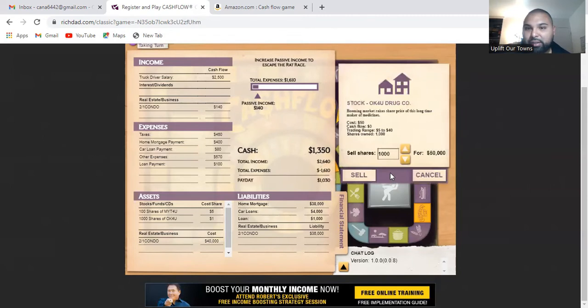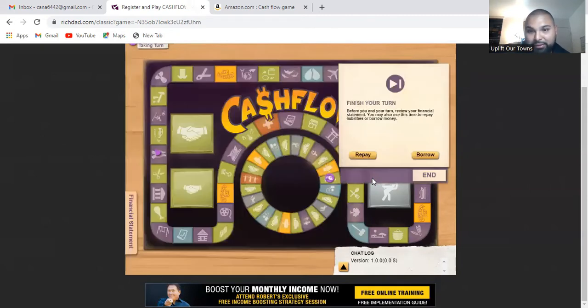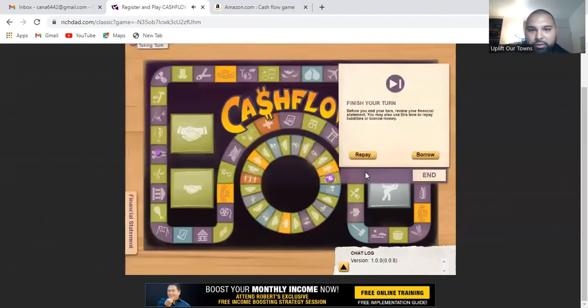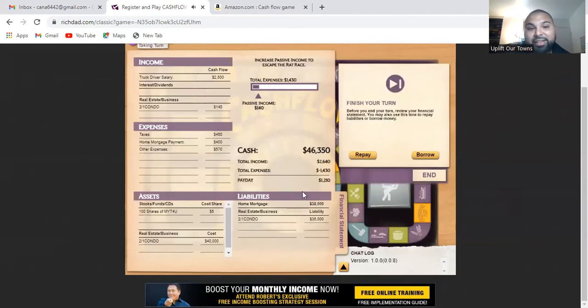So I'm going to sell it. And as you can see, I just made $50,000. So I'm going to sell. And then with the fact that I have $51,000, I'm going to repay this loan. And I'm going to repay my car loan, which leaves me with $46,000 to do some investing. All right. Not only that, but I'm making a little bit over $1,200 each payday. Whereas when I first started playing the game, I was making a little bit over 800. So now I'm going to end my turn. I'm going to go again.